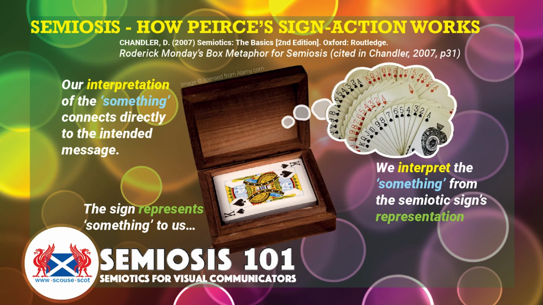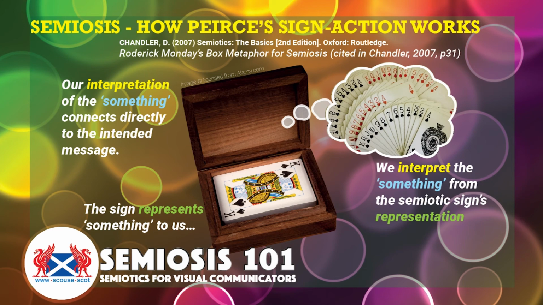So here we have sign action working. The sign that we want to communicate, the concept we want to be communicated, represents something to us as the audience. We interpret how it's represented. That puts in our mind a picture of what we think this is about, an idea, a concept of what this is about.